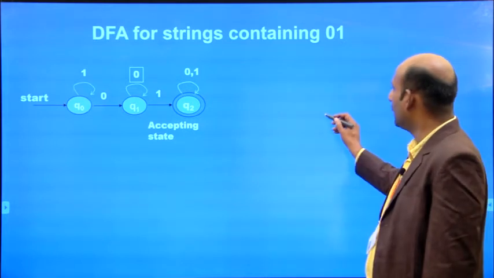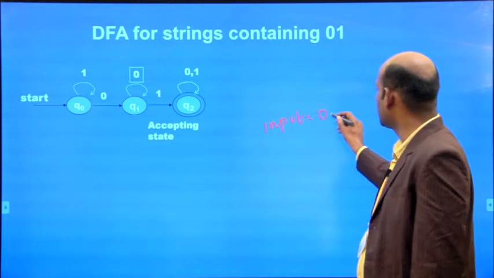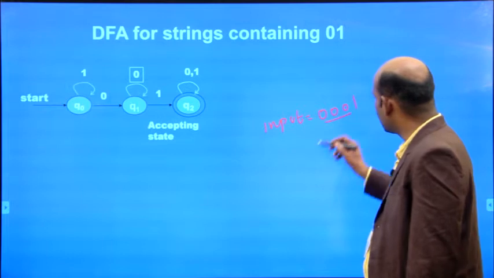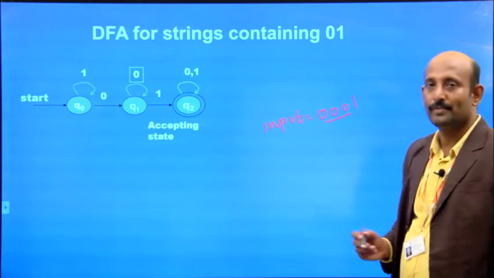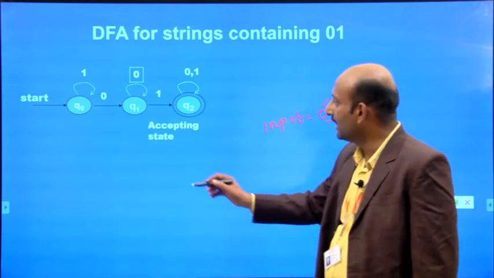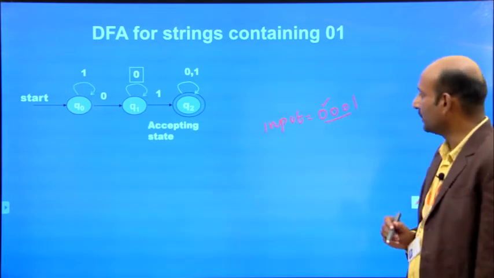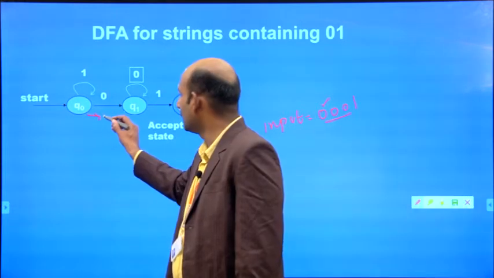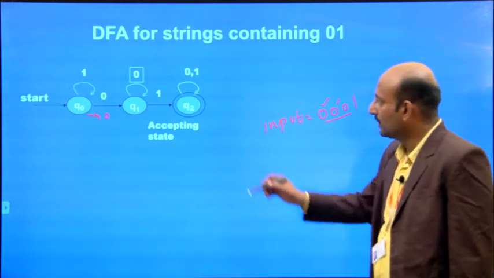Suppose the input equals 0, 0, 0, 1. Here the zeros occur many times, maybe 3 zeros or 4 zeros followed by 1. In that case, the first 0 is read from state Q0 to Q1, that is the transition on 0. The next input is another 0.